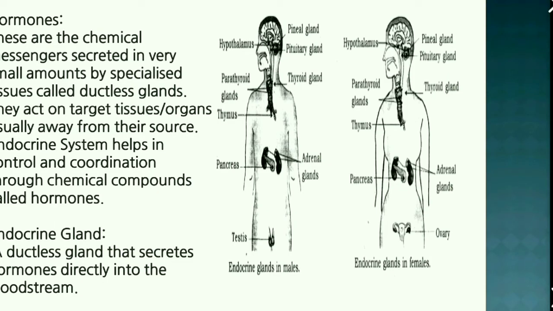These are chemical messengers secreted in very small amounts by specialized tissues called ductless glands. They act on target tissues or organs, usually away from their source. The endocrine system helps in control and coordination through chemical compounds termed hormones. What is an endocrine gland? A ductless gland that secretes hormones directly into the bloodstream is termed as an endocrine gland.